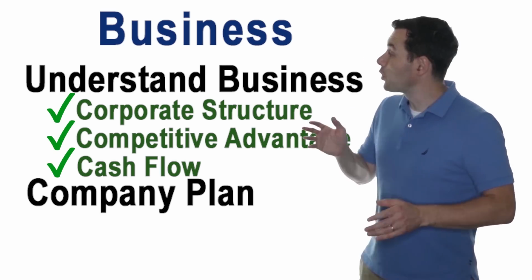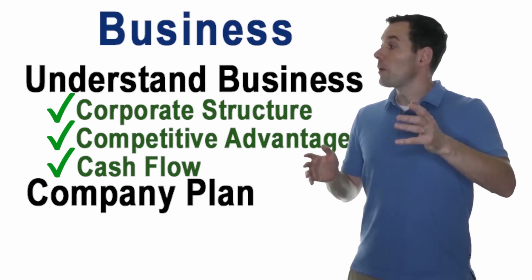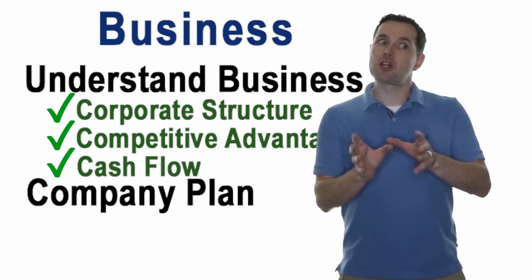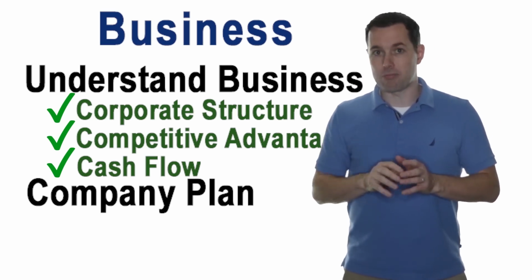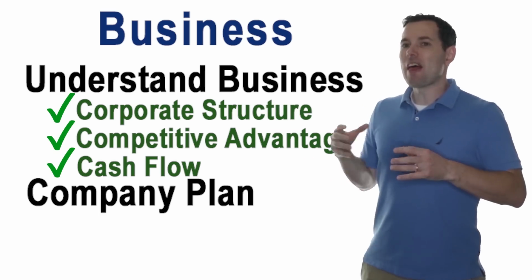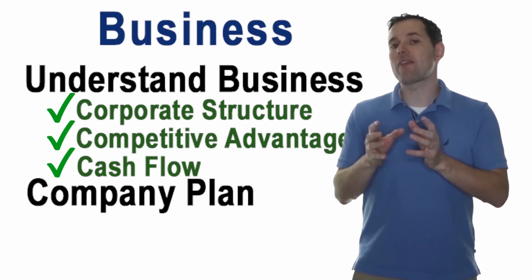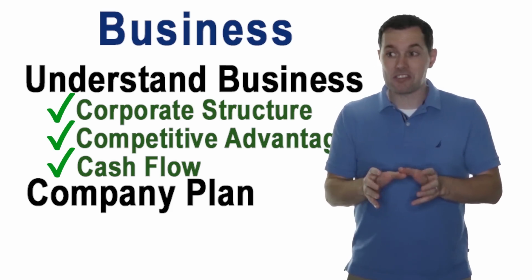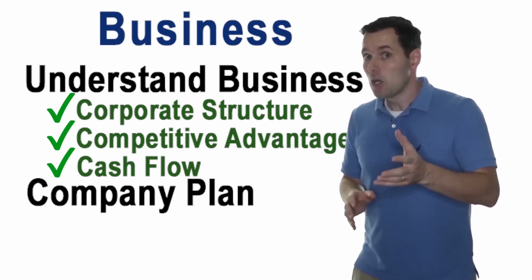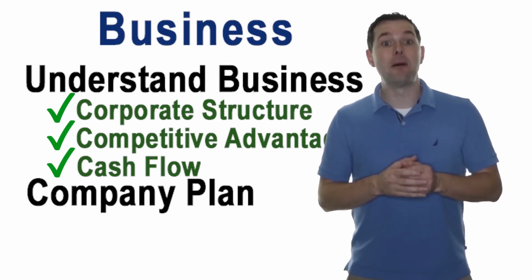Now, for the corporate structure, what we care about there is how do they look at their business? So in the case of Coca-Cola, as an example, well, they break it out by different segments. They have Coca-Cola bottling, and then they have different regions they break it down. Well, we want to know that because if one region is doing better than another, then that allows us to analyze that region in isolation. It makes it much easier to understand the company if we know how the business or how management of the business looks at the company. Knowing that will help us define whether or not there's a competitive advantage. Warren Buffett calls this a moat.